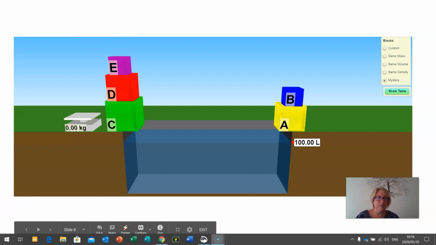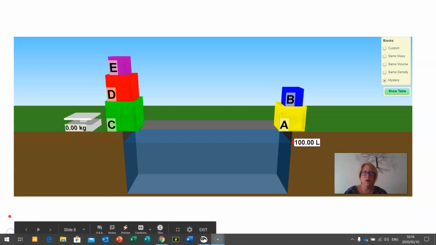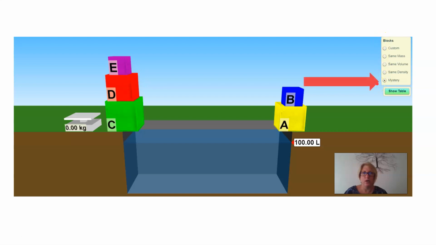So when that happens, it will bring you to a screen that looks like this. Here we have a container of water, and it is 100 liters of water. Here we have a scale that we can record the mass of the blocks on, and the units are in kilograms. And over here are the different types of simulations you can choose. And for today's lesson, I would like us to choose the mystery blocks.